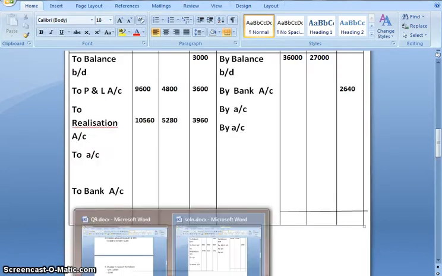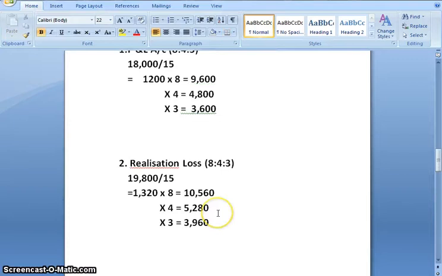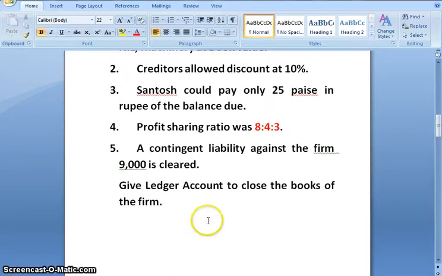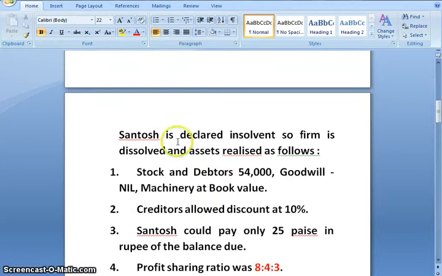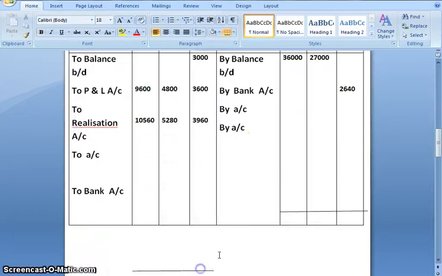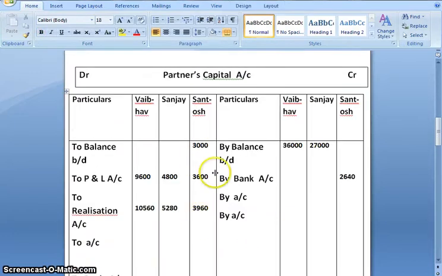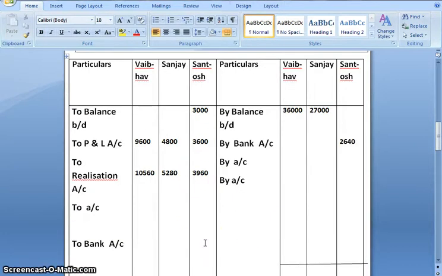Moving ahead. Now that all the adjustments are closed, we need to treat the insolvency of Santosh. And for that we need to find out the capital deficiency. Debit side total of Santosh we have already calculated. It is 10,560.